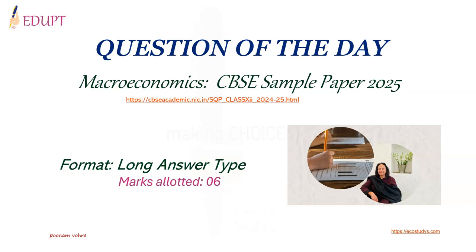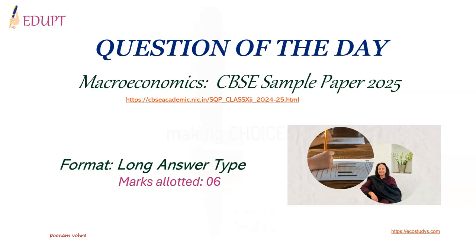CBSE Sample Paper 2025. We continue our journey of structuring answers effectively as per CBSE's expectations. So today we'll tackle another and the last 6-mark question in macroeconomics, which requires a well-structured response within 100 to 150 words.